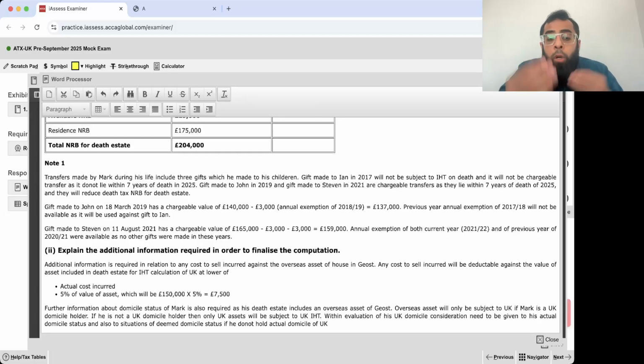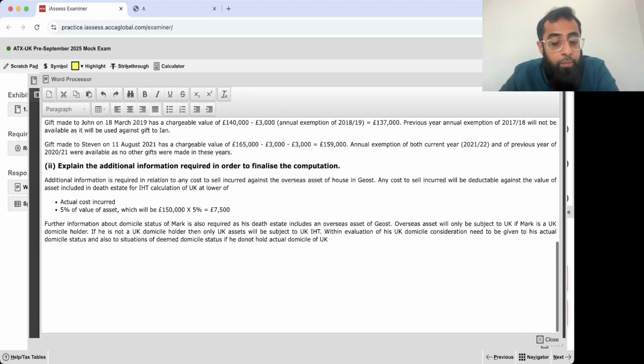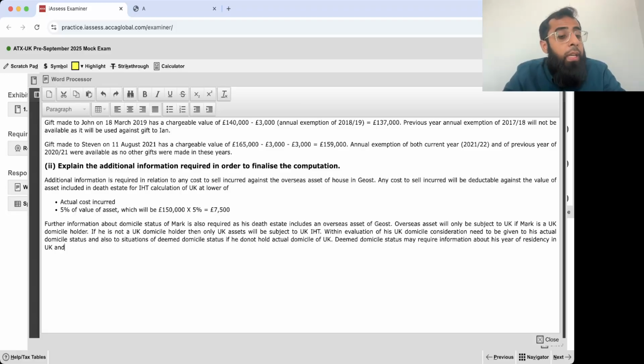Okay, see what additional things you require. Deemed domicile status may require information about his years of residency in the UK, and details about his place of birth and domicile of origin.